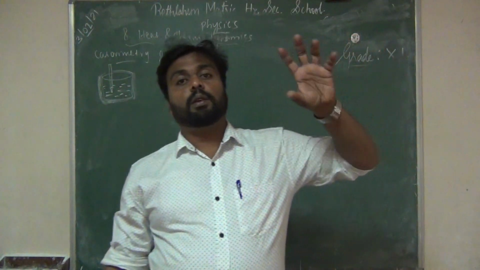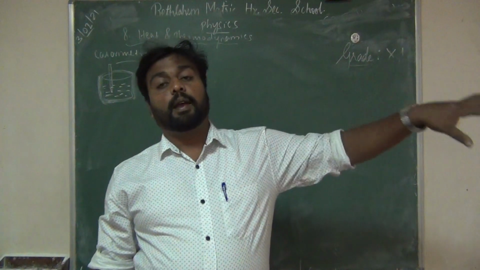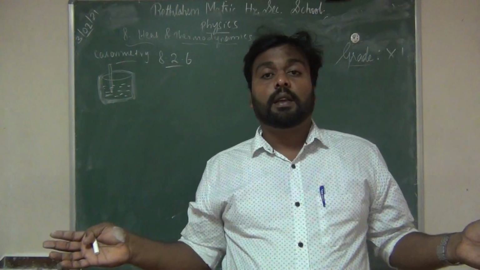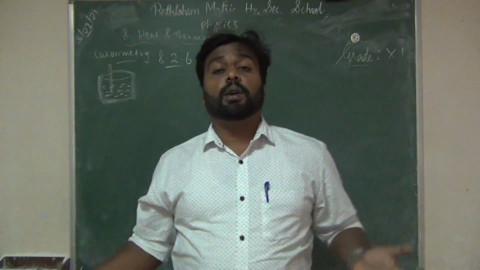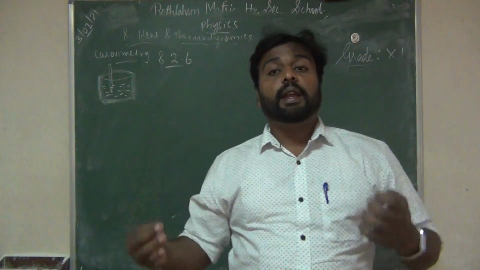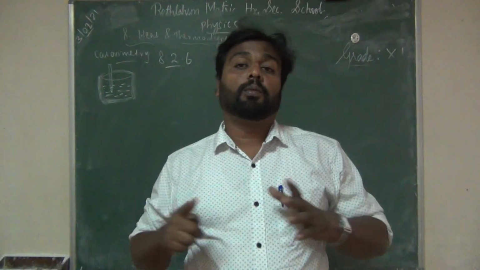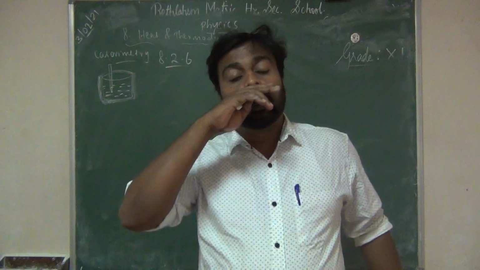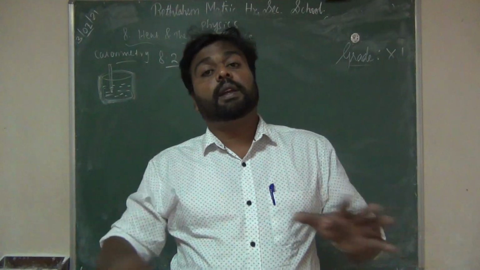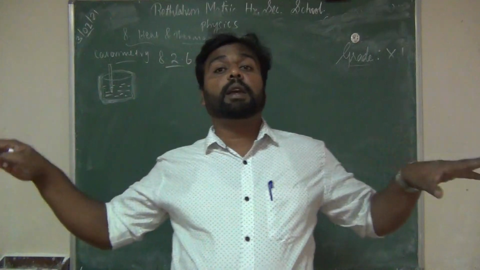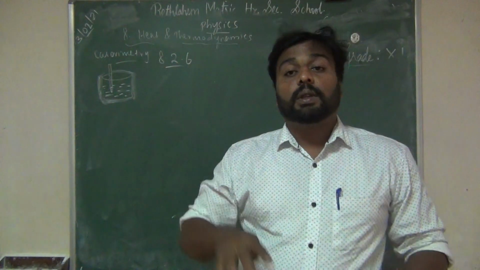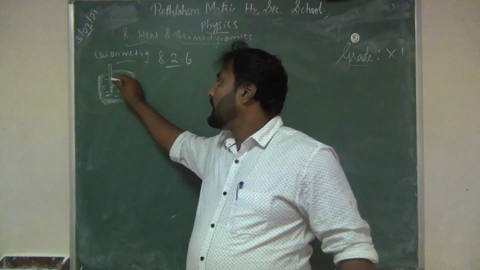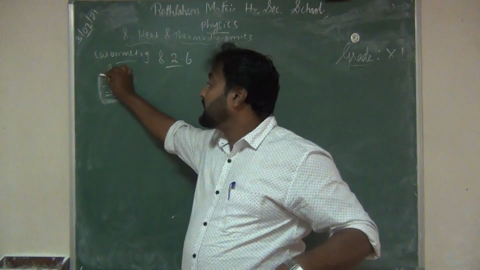So when a body of high temperature is brought near a cold body, some heat is lost from the hot body and is absorbed by the cold body, so that the temperature of both bodies becomes the same. That is what is measured using calorimetry. And you can see a cylinder with water, and it is insulated.